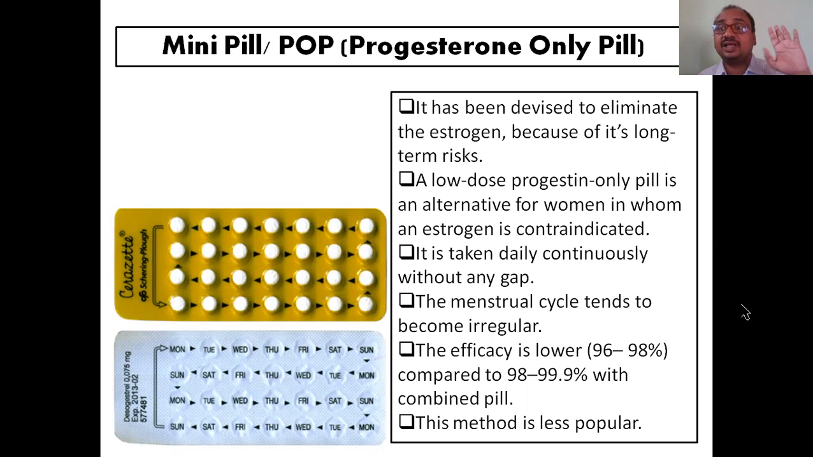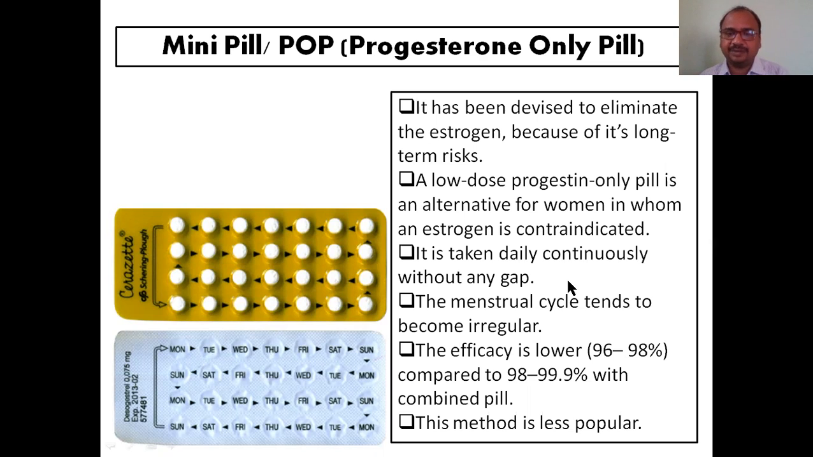Like that, they have prepared it nicely. A low-dose progesterone-only pill is an alternative for women in whom estrogen is contraindicated. In some women, estrogen you should not give. In such a case, this is the only option, the POP. Okay.